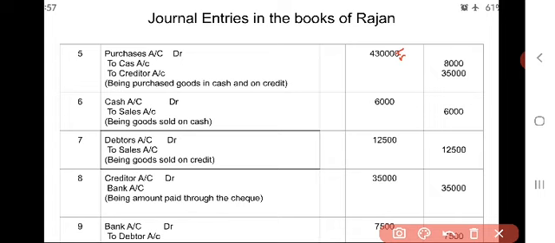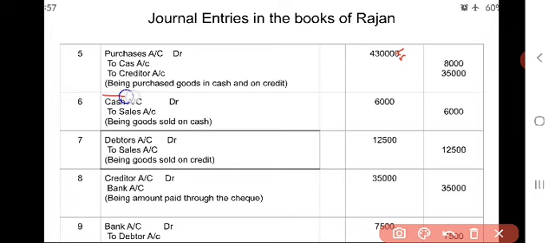To cash account 8,000, to creditors account 35,000, being goods purchased in cash and also on credit.